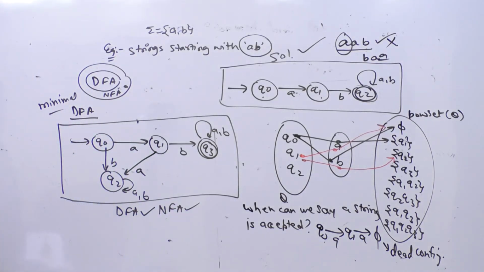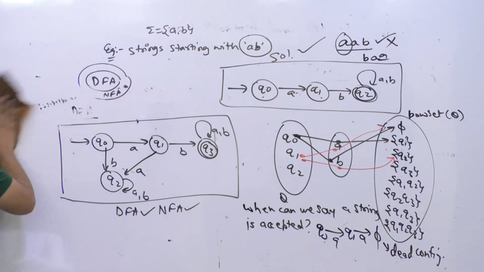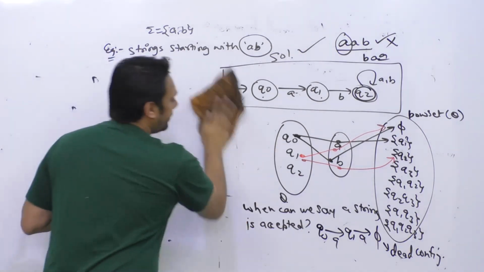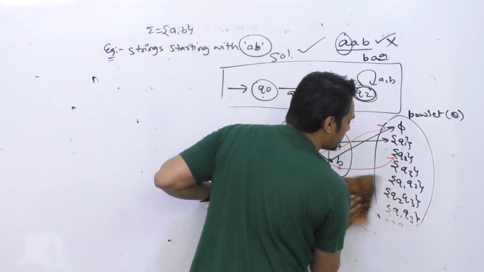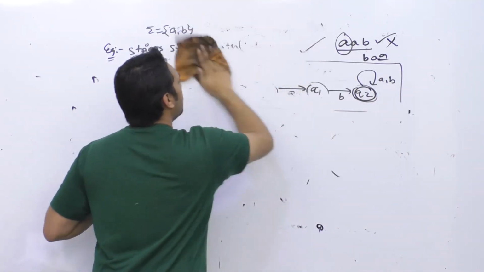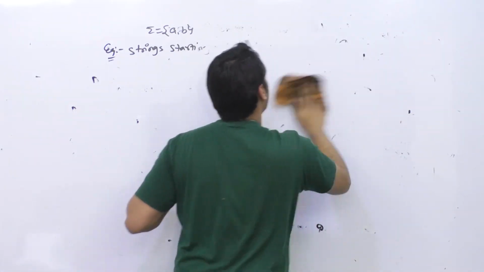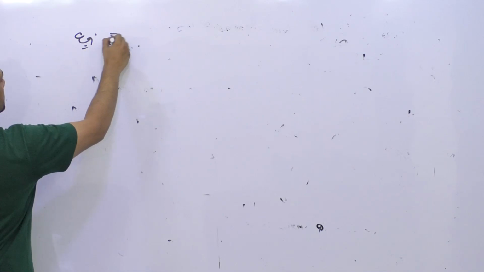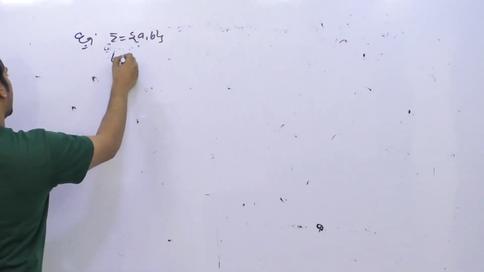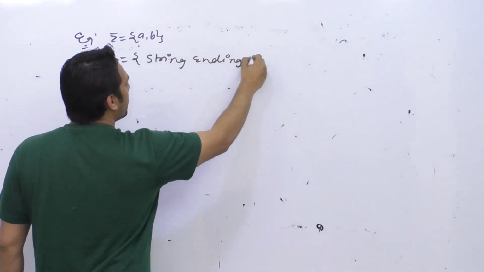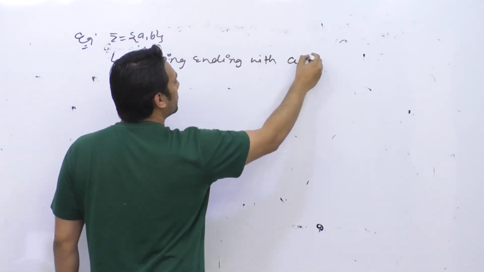Let me give you one more example, so that you will be able to figure out the exact difference between an NFA and a DFA. If I say that the alphabet sigma is equal to A comma B, and the language is strings ending with AB.